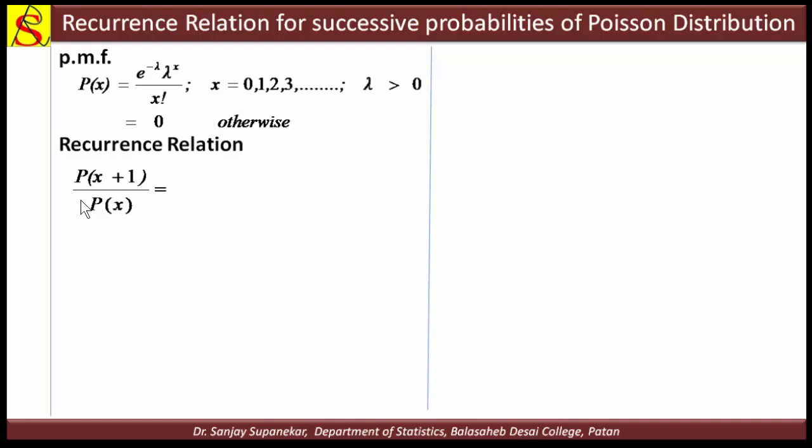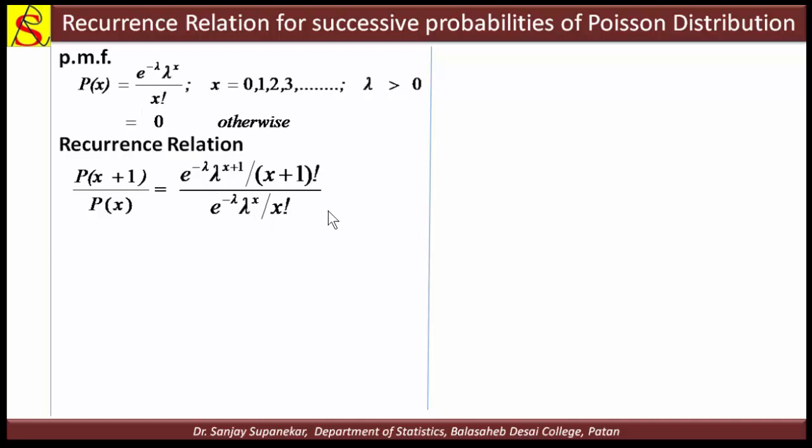To find the probability of x plus 1, we put x plus 1 instead of x, and divide by probability of x, which remains as it is. So we can write e raised to minus lambda, lambda raised to x plus 1, divided by x plus 1 factorial, and probability of x as it is.